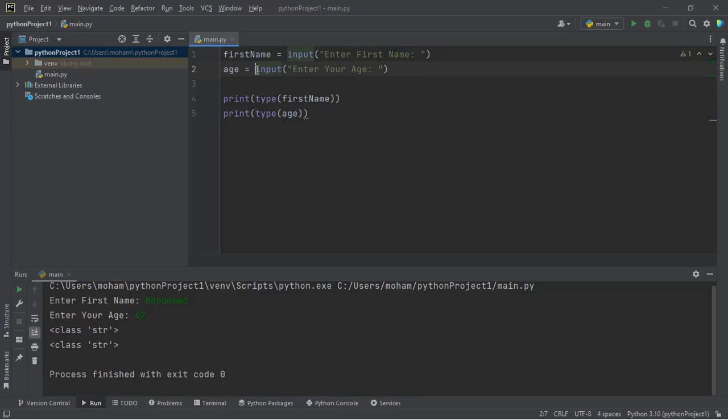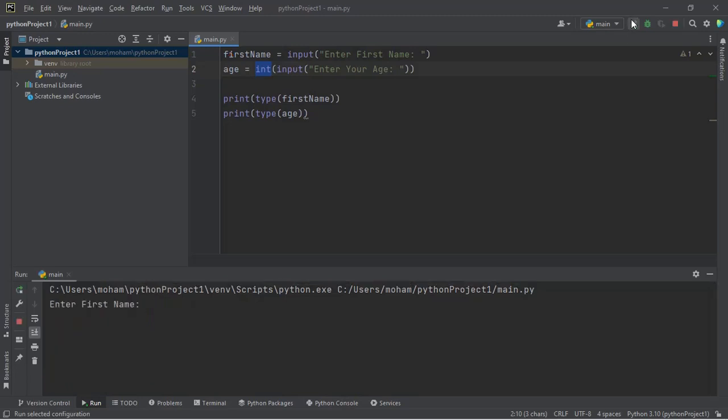All right, so I could have int here. I'll wrap this whole thing with an int. So what it will do is accept the input from the user. After accepting the input, it will convert it into an integer over here. You understand? So we typecast that.